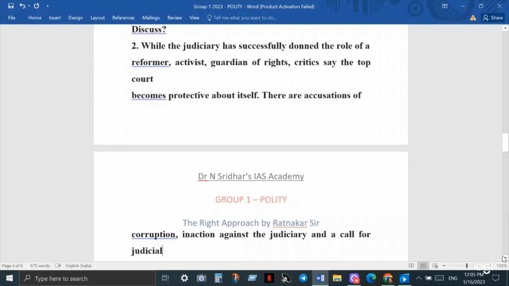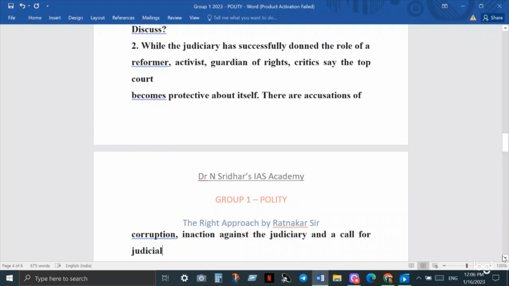Then the Supreme Court said we will come up with a memorandum of procedure, and they are appointing the judges in the same manner, but regular criticism and regular discussion is happening on judicial appointment. So we may get a question on this. Most probably, like I told you about the Uniform Civil Code, you may get a question on judicial appointment. 100% I think you will get a question on judicial appointment, either in the essay or in the polity part.